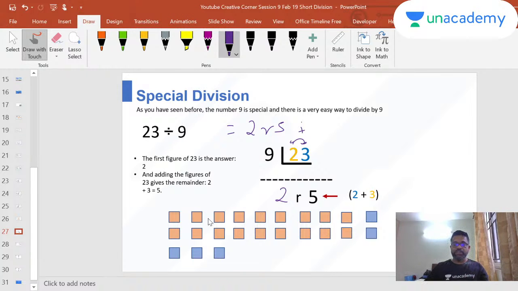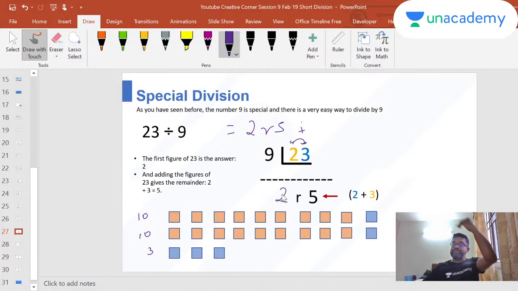Suppose I lay down all these blocks here, 23 blocks. So this is the first 10, this is the second 10, and this is the 3, right? So I know that I have one 9 here, and a second 9 here. So how many 10s are there? That many 9s are there for sure, right? There's no doubt about it. How many 10s are there? That many 9s are there, guaranteed. So in 23 there are 2 10s, so there will be 2 9s.